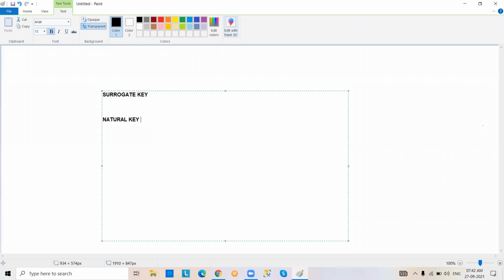So coming to the next scenario, natural key also looks like surrogate key. The surrogate key is auto generated, so only unique data will be there. Am I right? No duplicates will be there, right? And coming to natural key, it is like a primary key. So primary key is not auto generated. Data will be inserted by the users. It's part of the table, but the thing is, it uniquely identifies records in the table.